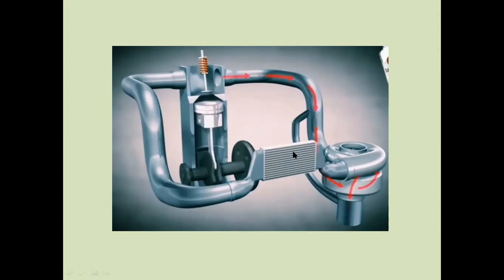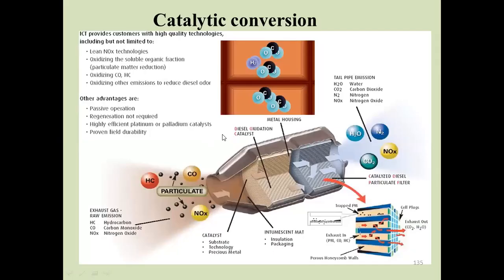The intercooler acts as a heat exchanger. After that, the cold air goes to the inlet manifold. So in the next slide we can discuss the three-way catalytic converters. Nowadays we use them to control and dilute the emissions.